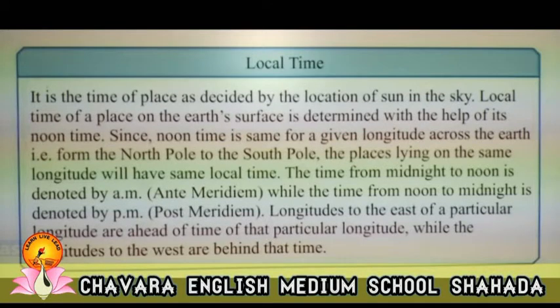The time from midnight to noon is denoted by AM. AM means ante-meridian. While the time from noon to midnight is denoted PM, post-meridian. Longitudes to the east of a particular longitude are ahead of the time of that particular longitude, while the longitudes to the west are behind that time. So students, let us see a video of local time.